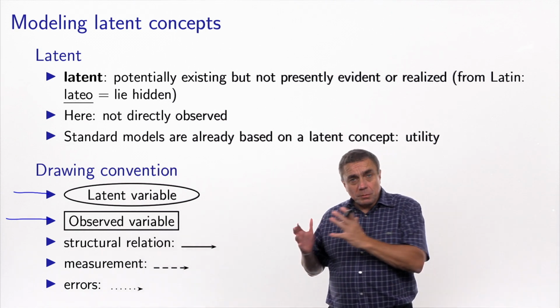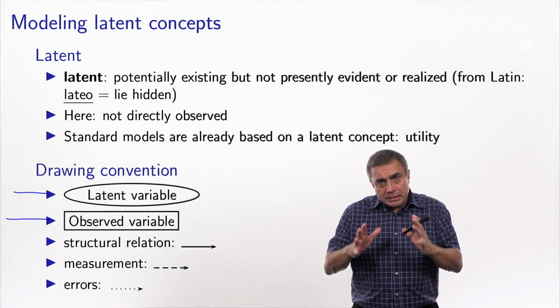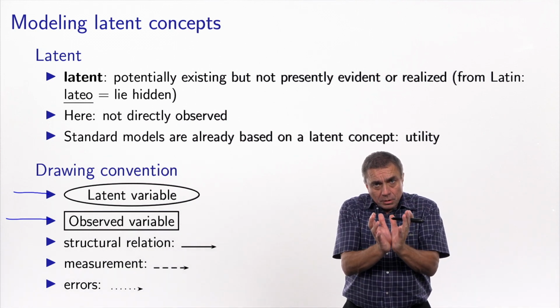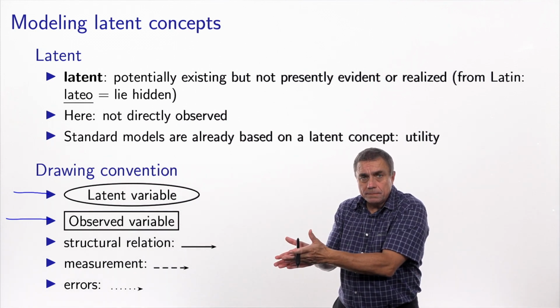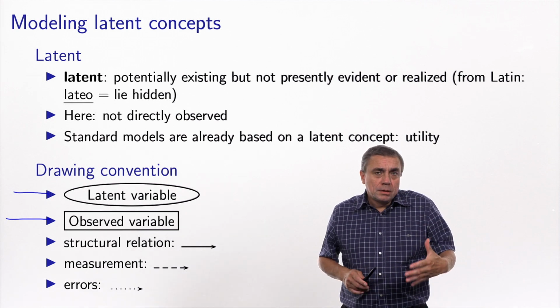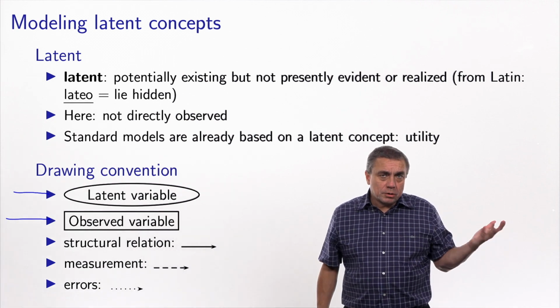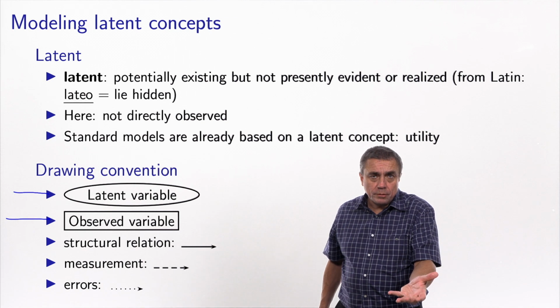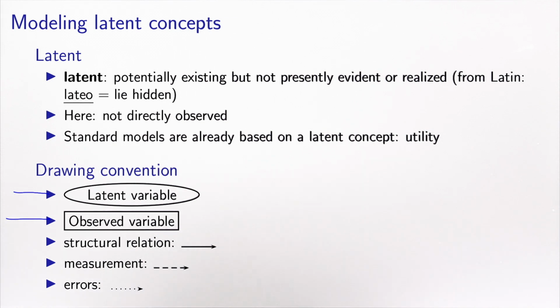And then the measurement relationship that relates the concepts in my model to the data that I'm able to collect. And finally, as we have seen already in many models, we will have error terms that will be involved. So the structural relations will be represented by plain arrows. The measurement relations will be represented by dashed arrows, and the error terms will be represented by dotted arrows.